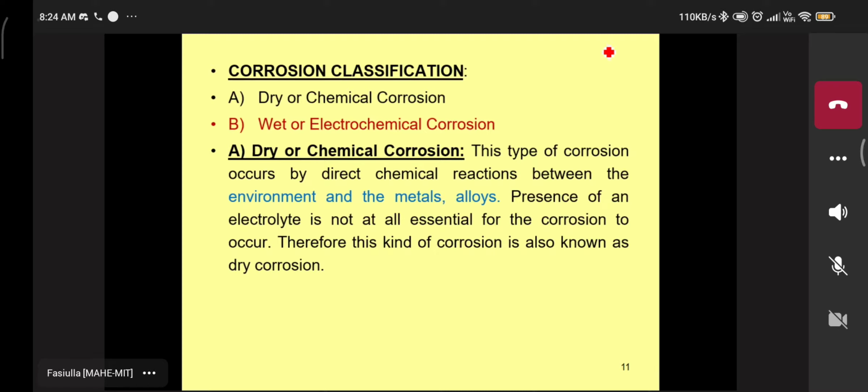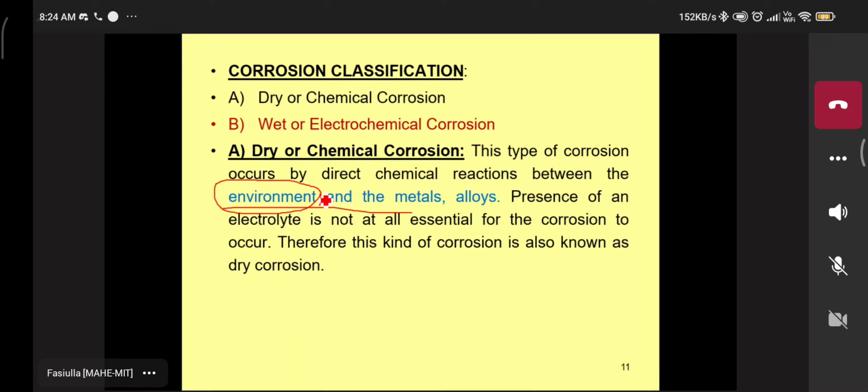Please listen here. The chemical reaction has happened between the environment and the metal or alloys. What do you mean by environment here? Yes, between the environment and the metal and the alloys. Then the chemical reaction starts without electrolyte, where any acid, bases or any salt we are not involved in.